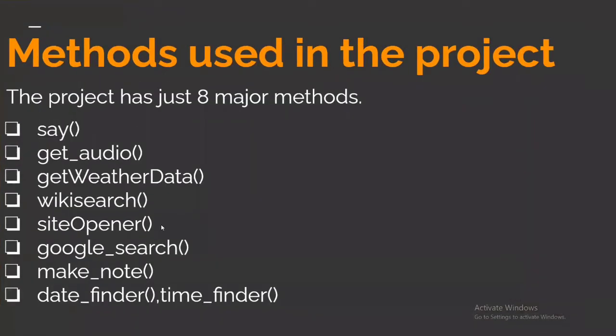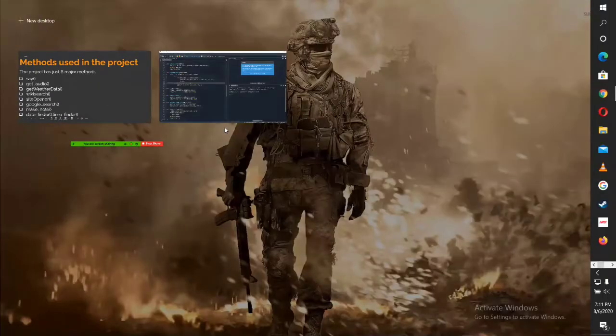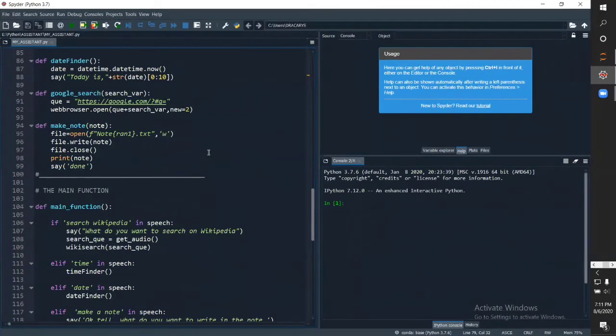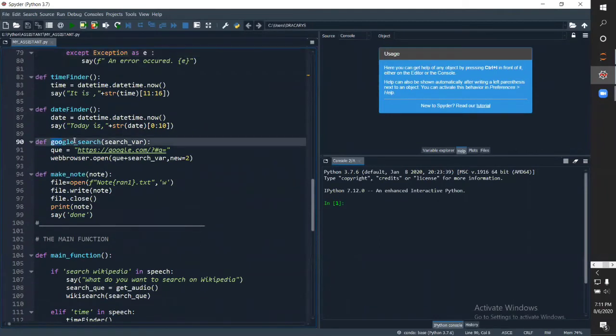Then finally we have the Google search method. It will generate a Google search. We ask for a search variable and simply give the query to be google.com/?q= an empty string. Then we finally concatenate the search variable and query, and we open it in a new tab.